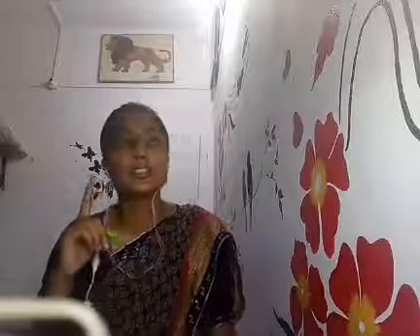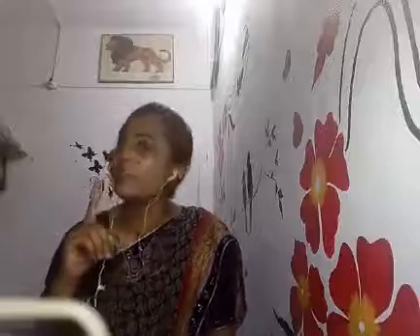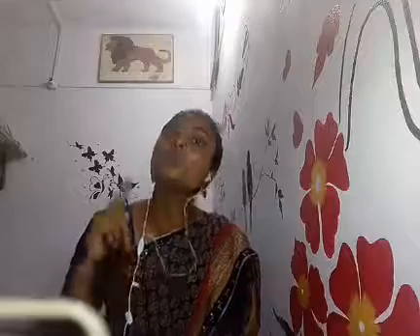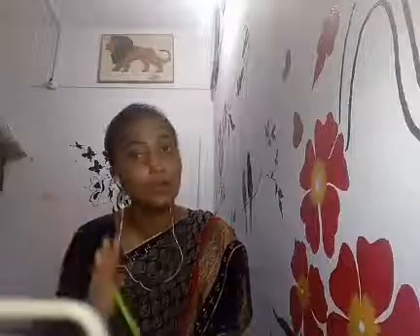If the question talks about only one person, we have to use was. But if it is talking about more than one person, we have to use were. Remember that. Fine.